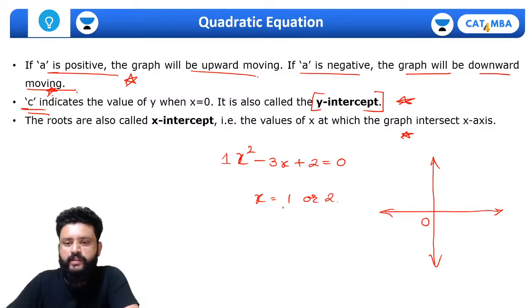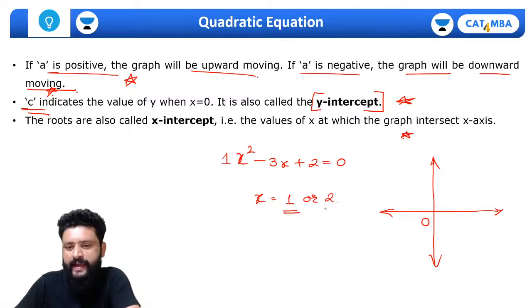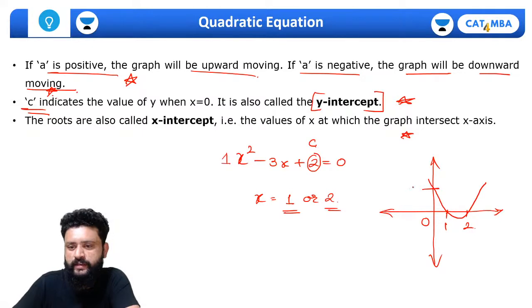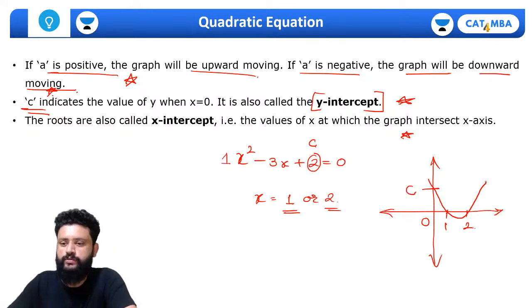And if we draw this, this will definitely cut the x-axis at 1 and 2. So 1, this is 2. So the graph will look like something like this, and this will cut the y-axis at C. C का value यहाँ पे coincidentally ये भी 2 है. That's the value of C. Will cut y-axis at 2.